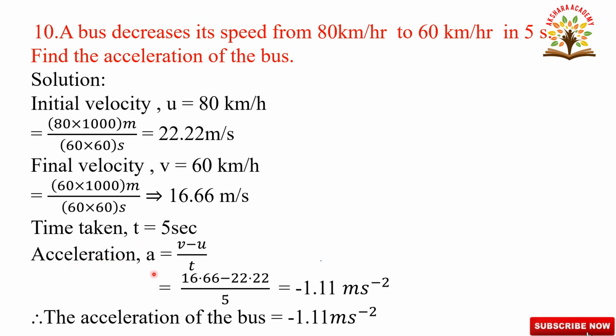Acceleration a is equal to change in velocity by time taken. v is 16.66, u is 22.22, and time t is 5 seconds. After calculating, we are getting minus 1.11 meter per second square. This is the acceleration of the bus.